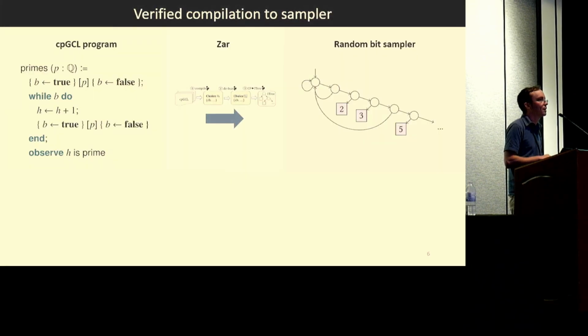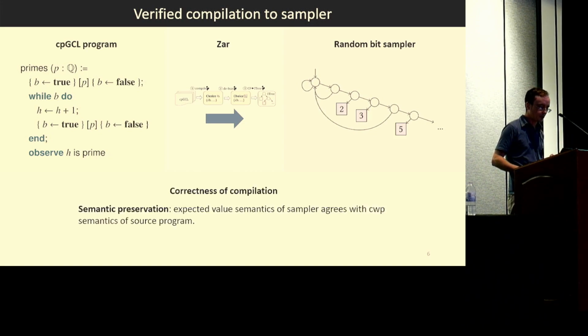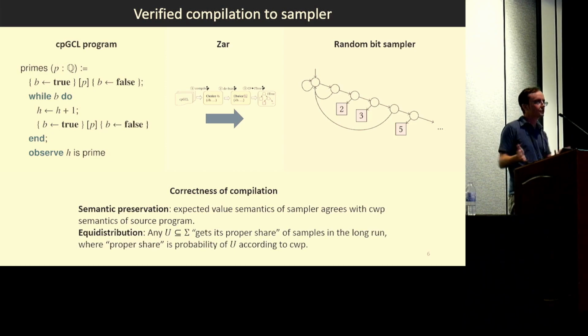Okay, we can take this program and feed it through the Zar compiler to obtain a sampler in the random bit model that can be represented graphically like this. And then correctness of sampling, or of compilation, is twofold. The first part is just a regular old notion of semantic preservation, where we define a formal expected value semantics on the sampler representation and show that it agrees with the CWP semantics of the source program under compilation. But then we go a step further to push the semantic preservation through to the actual samples that are generated with the equidistribution theorem.